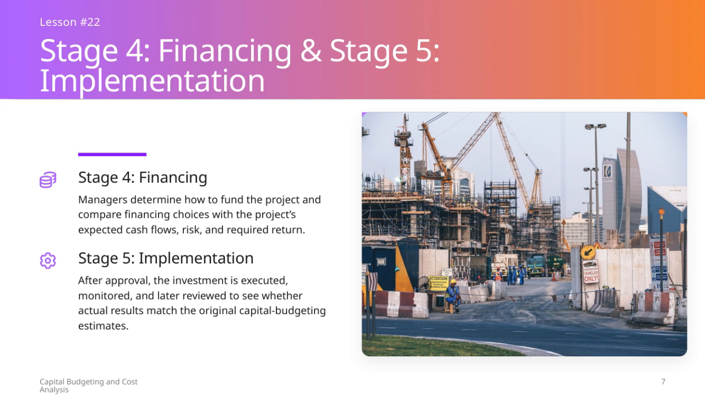Then we move to Stage 5, implementation. Once the project receives approval, the investment is put into action. This stage involves executing the project plan, continuously monitoring progress, and later reviewing the outcomes to see if they match what was originally projected in the capital budgeting estimates. This review is crucial because it helps managers learn from past decisions and improve future capital budgeting processes.